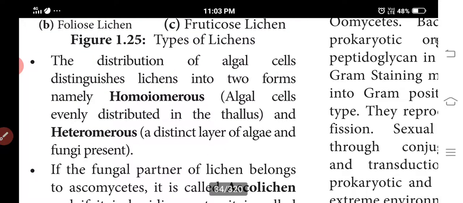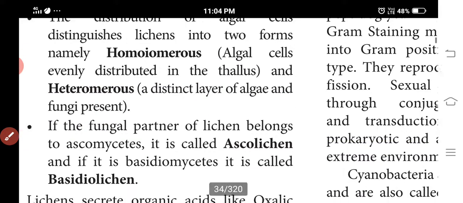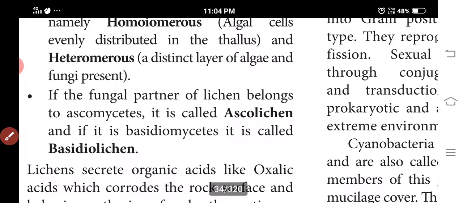Next one is the distribution of algal cells, which distinguishes lichens into homomerous and heteromerous. This is a book back question. In homomerous, the algal cells are evenly distributed in the thallus, and in heteromerous, a distinct layer of algae and fungi is present. Next, the fungal partner: if it belongs to ascomycetes it is called ascolichen, and if basidiomycetes it is called basidiolichen.